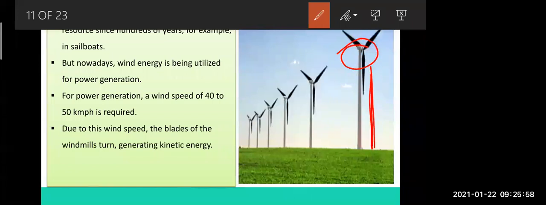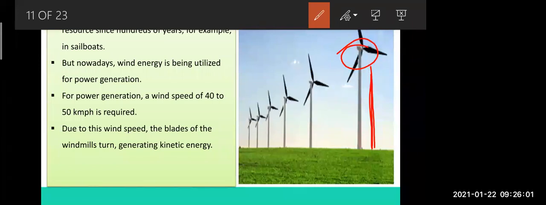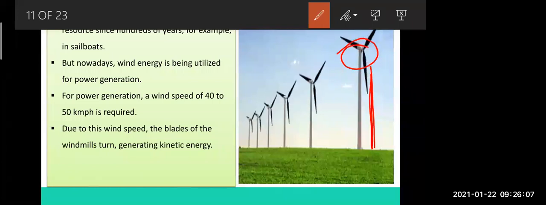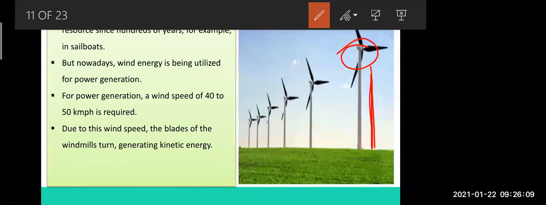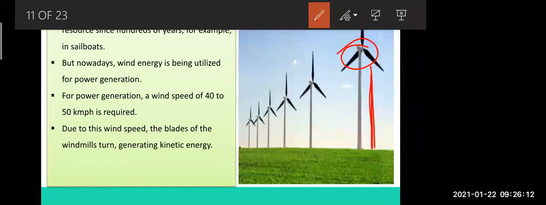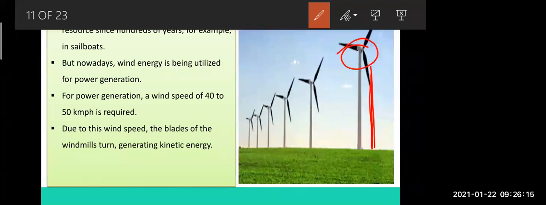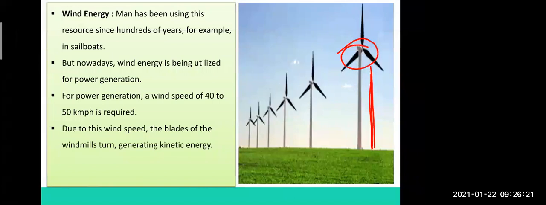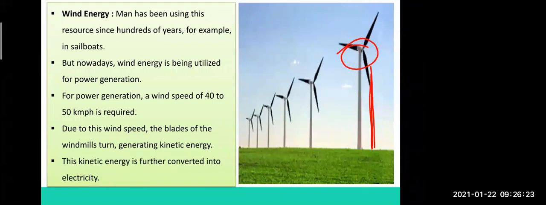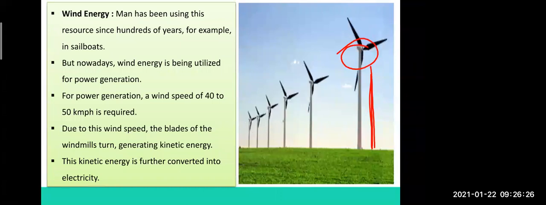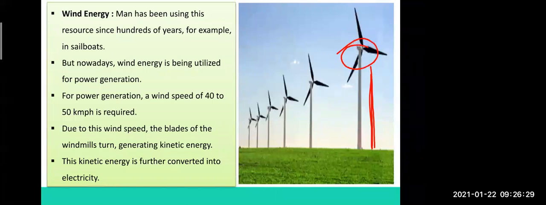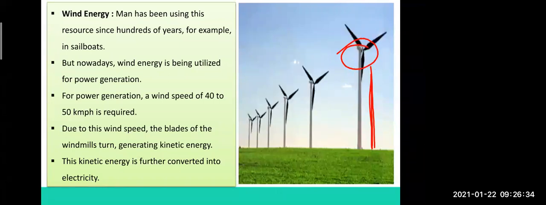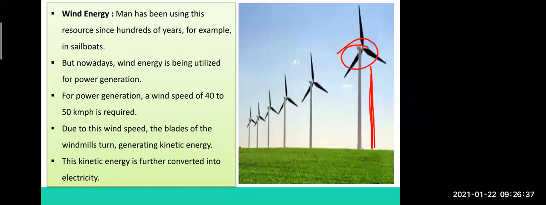The tower supports the windmill, and the bigger the tower, the faster the windmill will move due to the wind, and more electricity will be produced. This tower is made of steel or concrete, like cement. Next, this kinetic energy is further converted into electricity. As you can see, the fan is moving, rotating in a state of motion. Of course, a thing which is in a state of motion has kinetic energy. So this kinetic energy is converted into electrical energy.